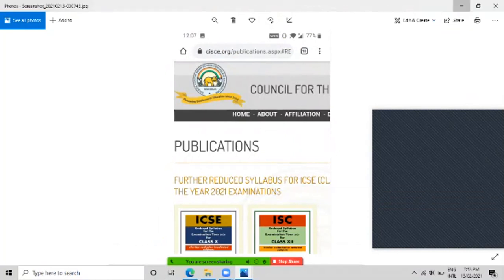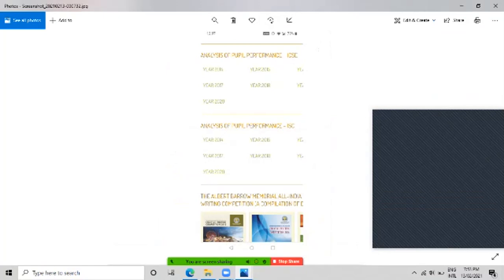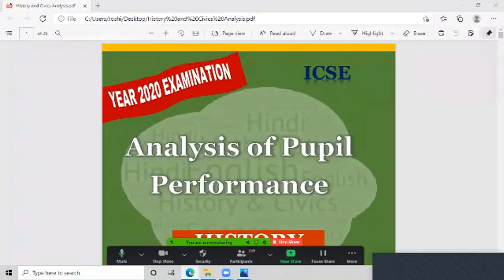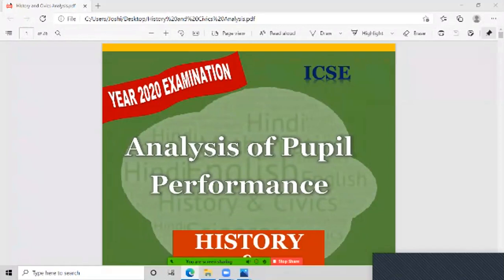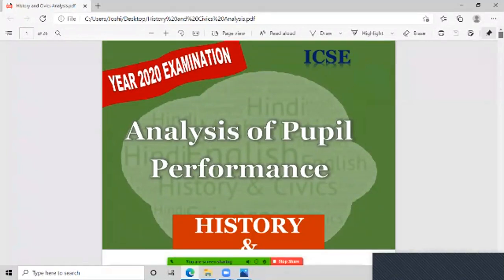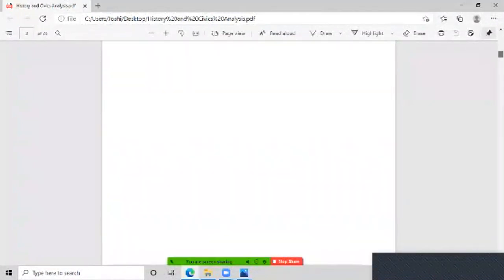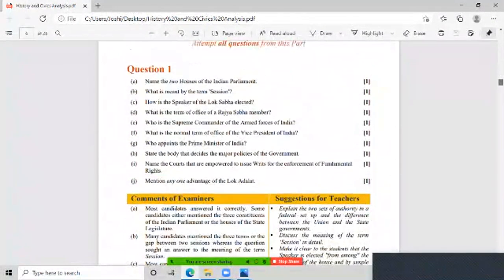Okay, fine. So I'll be opening the PDF of year 2020. Let's see. This is how the PDF is going to appear. That is the year 2020 examination, analysis of pupil performance, where you will have a specimen paper, History and Civics, and here you will have a paper which is well defined according to the marking scheme. They have shown how many points are to be written down, and I have highlighted those points. So let's discuss the paper now.